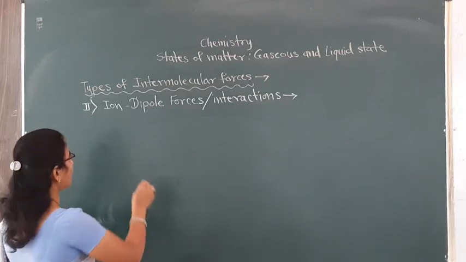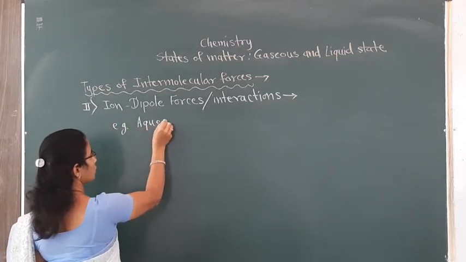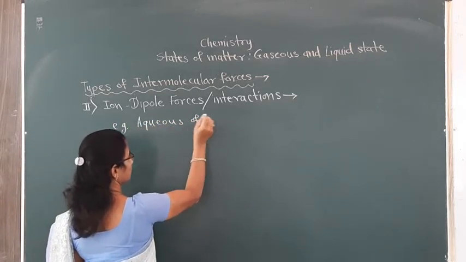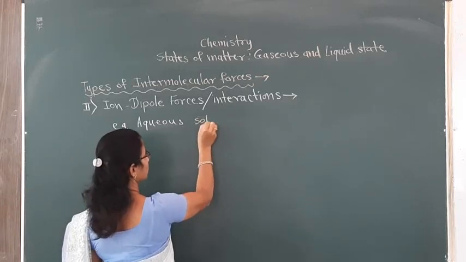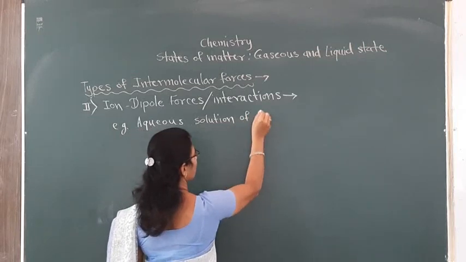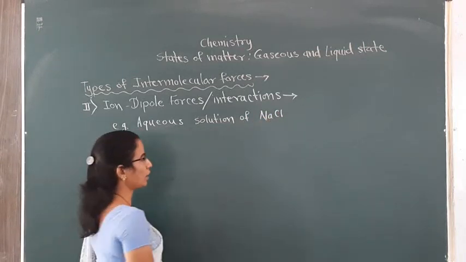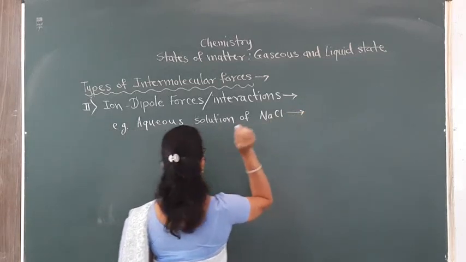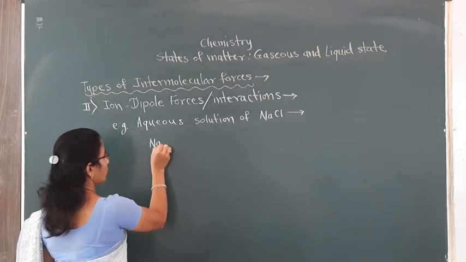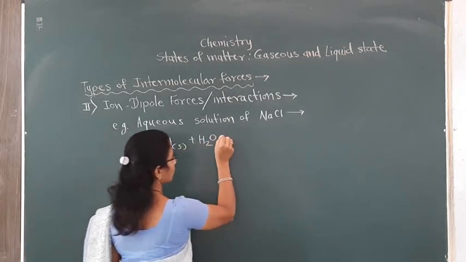Now I will take a simple example, that is the aqueous solution of NaCl, sodium chloride. We know that sodium chloride is a salt and it is in solid state. When sodium chloride is dissolved in water, what happens?